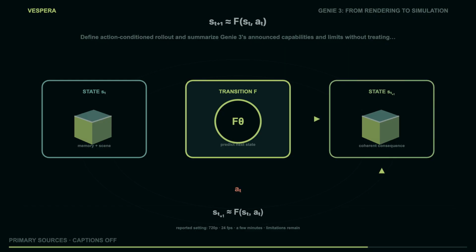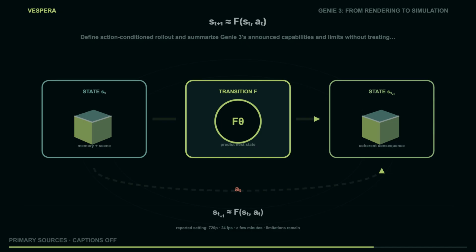Let S be the current world state. Let A be an action: move forward, turn, jump, push, or choose some other supported interaction. The transition model predicts a next state, S' approximately F(S, A). The approximation sign is doing honest work. A learned world model is not a physics engine with perfect hidden variables. It is a predictor whose state may include visual memory, geometry, agent context, and whatever internal representation the training system made useful. A renderer turns the predicted state into an observation. The agent acts again. The model rolls forward again.